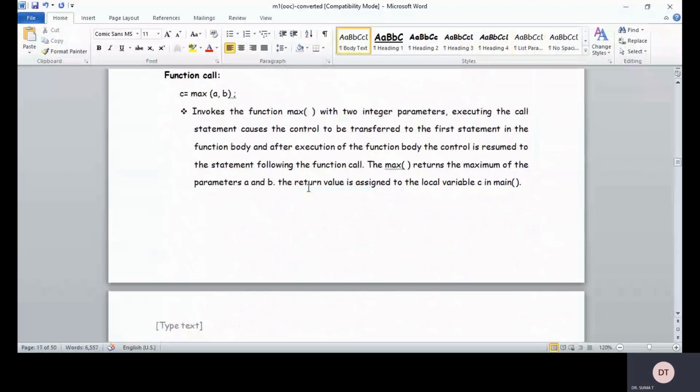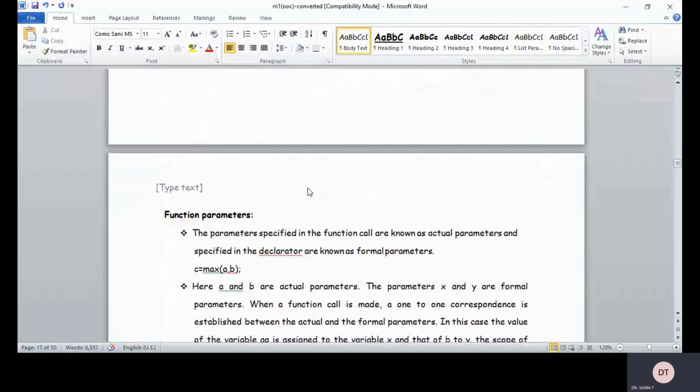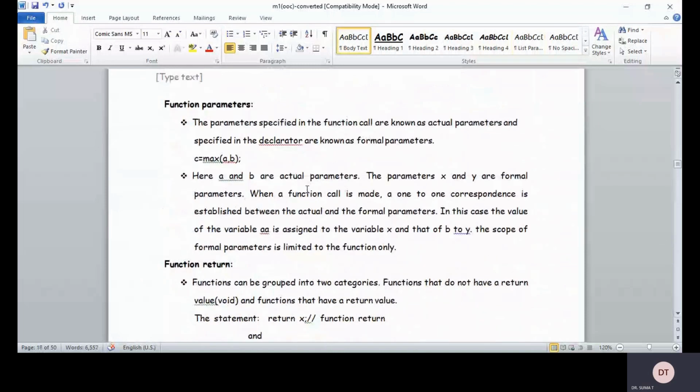A return statement may be present or may not be present. It depends upon the question they are going to ask. If they ask you to return the value from the function to the main program, it is compulsory that you give the return statement.